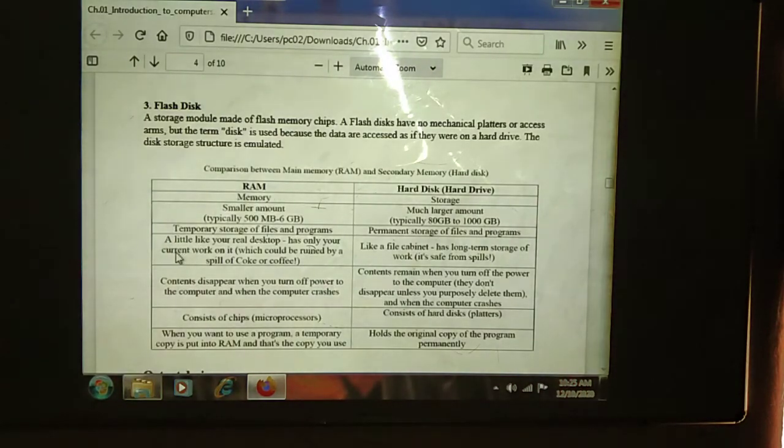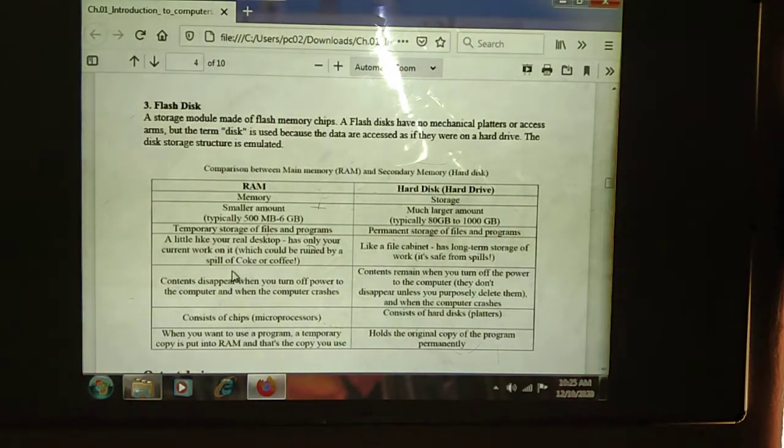What is the use of the RAM? It is like a desk that has only your current work on it. Whenever we boot the system, at that time RAM automatically reads the data. Means what is the meaning here?